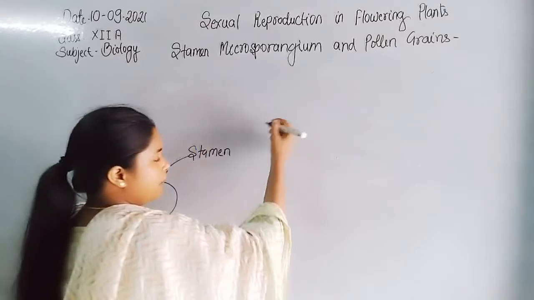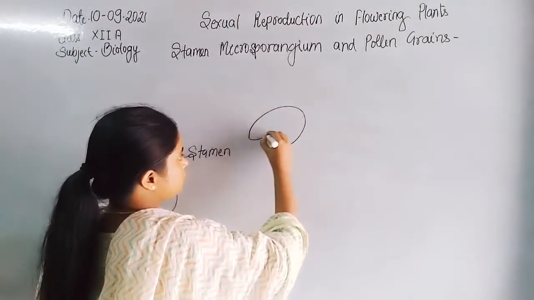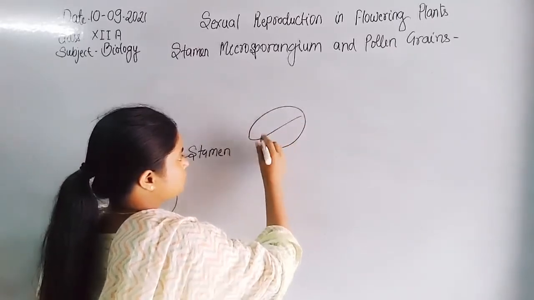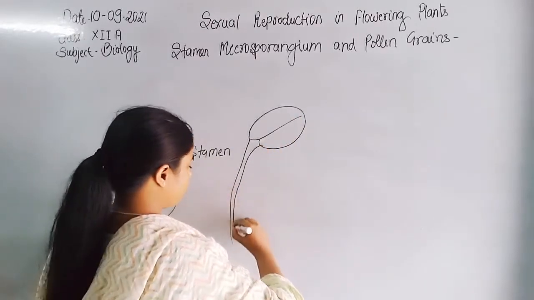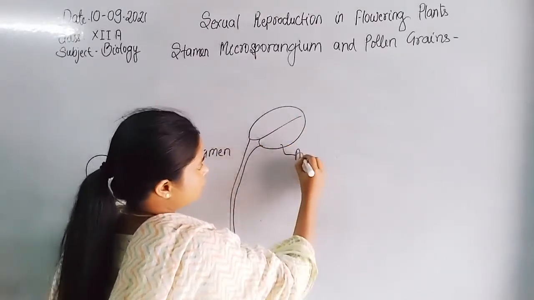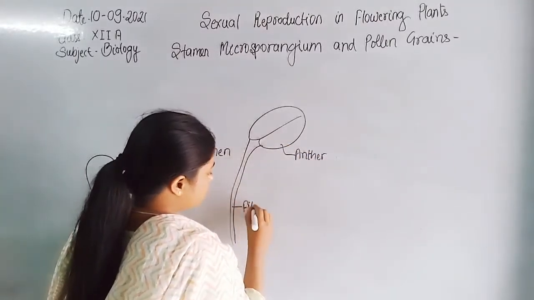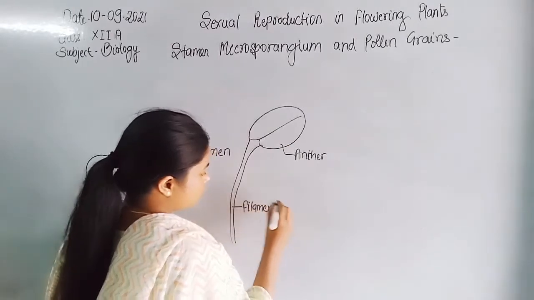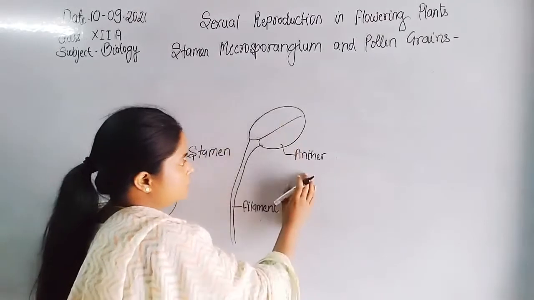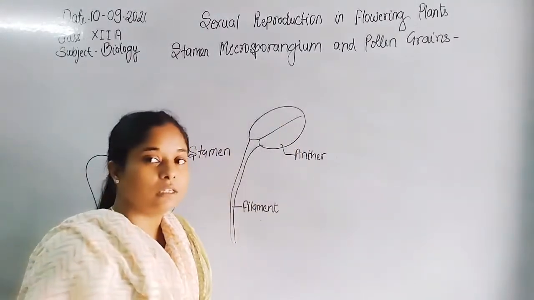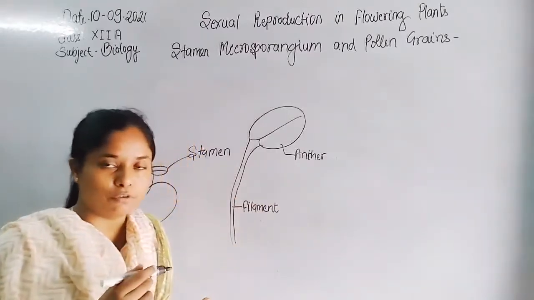Stamen is formed by anther and filament. Now, when we dissect the anther transversely from the middle position, the anther is formed by 4 layers.